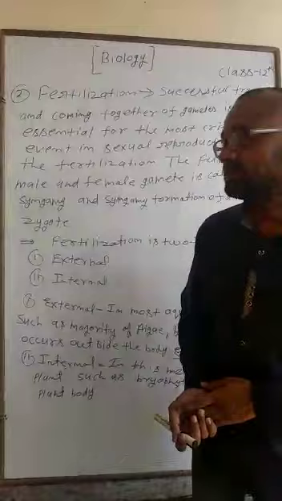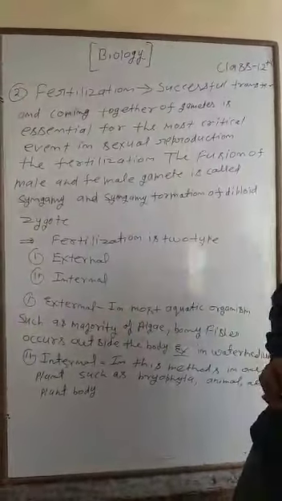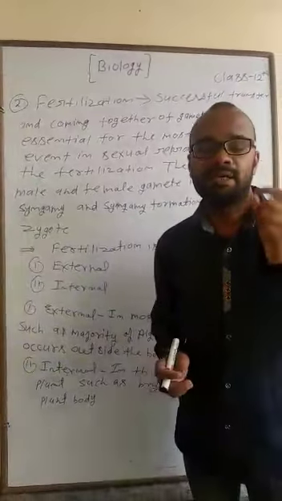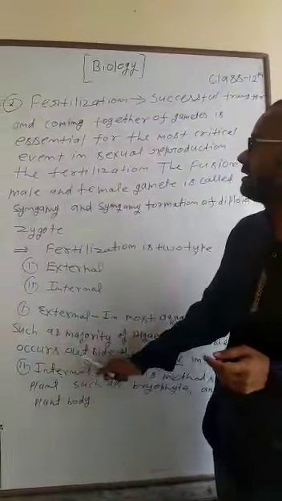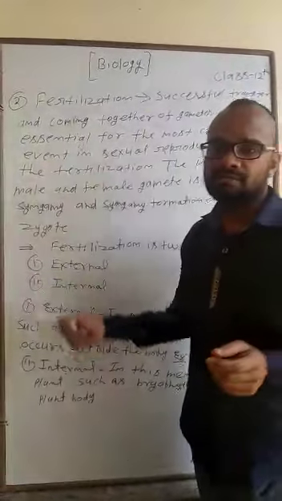In sexual reproduction the male and female gametes, sperm and egg or ovum, fuse, and the fertilization is internal.